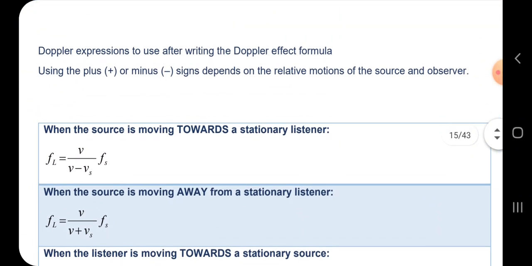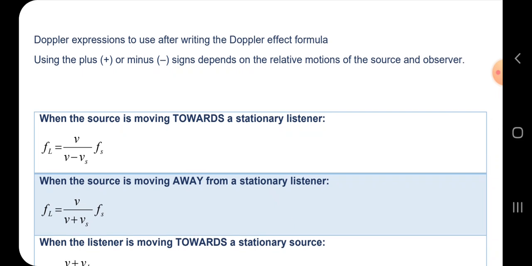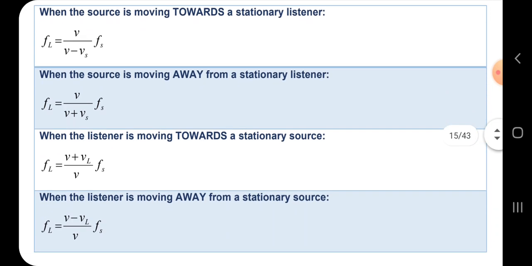You are going to use the plus or minus sign depending on the relative motion of the source and the observer, depending on whether the observer or the source is standing or moving. So when the source is moving towards a stationary listener, meaning the ambulance is moving towards a person standing in one place, maybe by the side of the road waiting for it to pass.